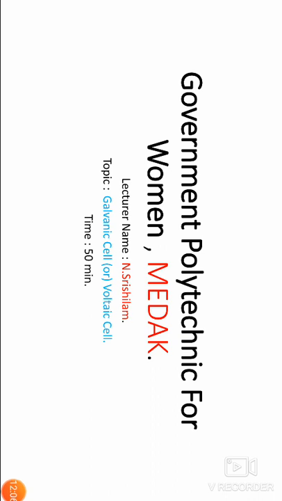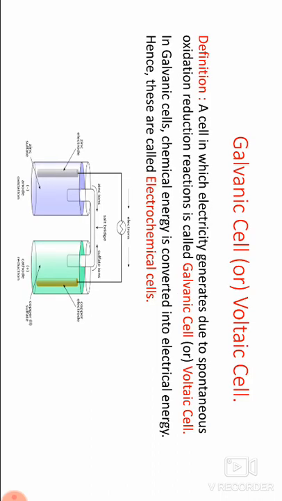Then next topic is galvanic cell or voltaic cell. Definition: a cell in which electricity generated due to spontaneous oxidation reduction reactions is called galvanic cell or voltaic cell. In galvanic cells, chemical energy is converted into electrical energy, hence these are called electrochemical cells.